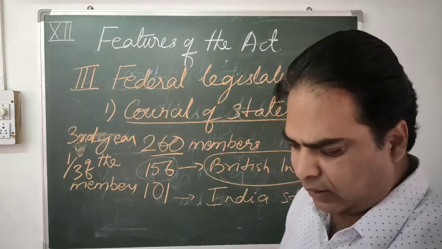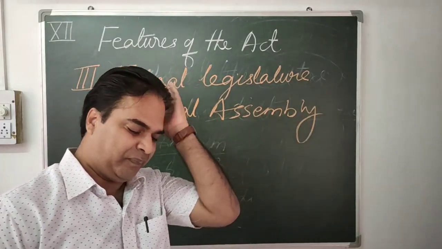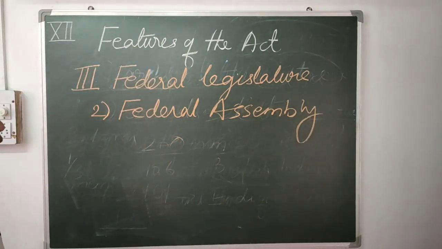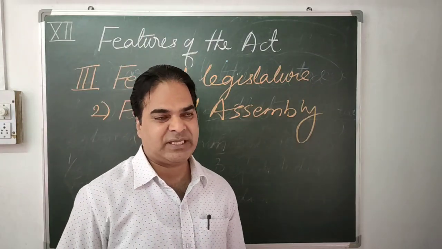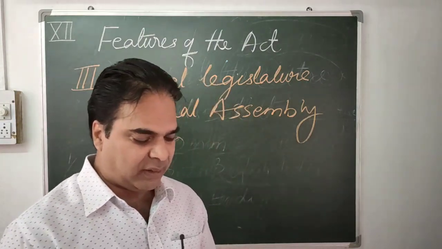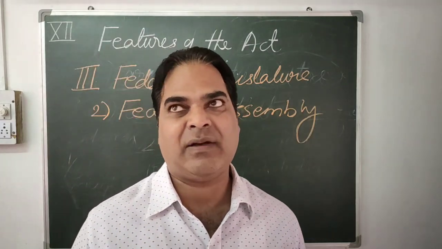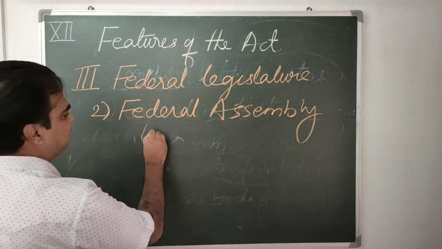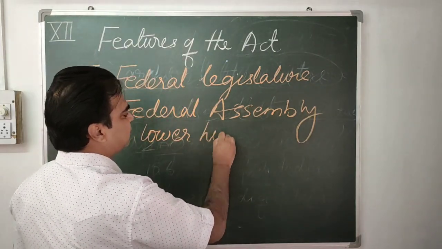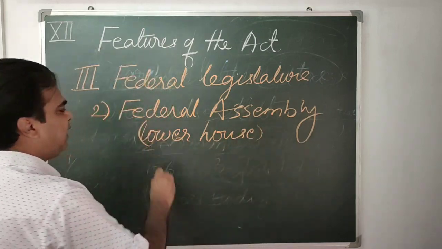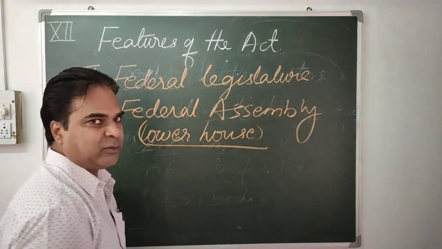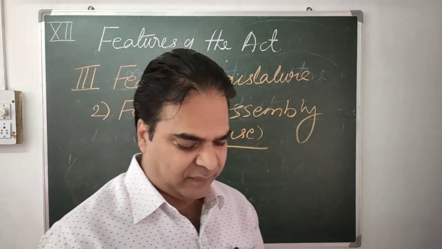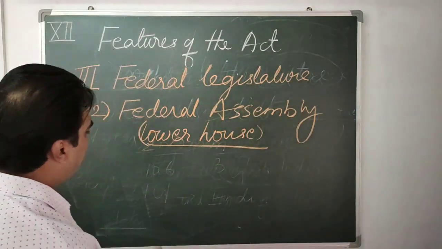Now next one. The first one was the Council of States, and the next one is the Federal Assembly. Like we have the Lok Sabha at present. So this was the lower house. The Federal Assembly was the lower house, and it consisted of 375 members.